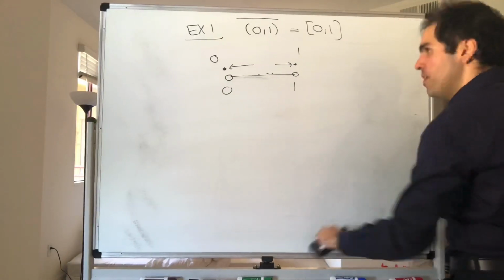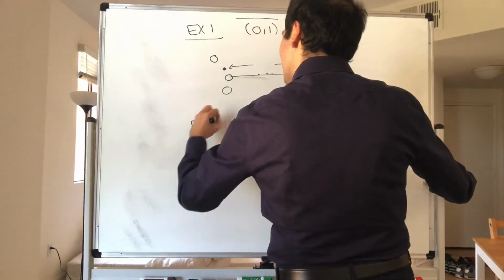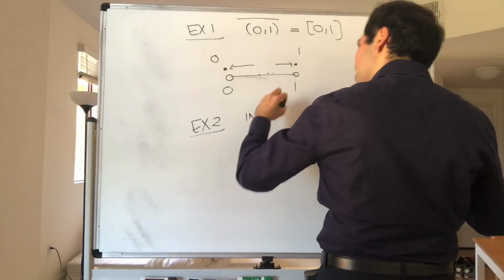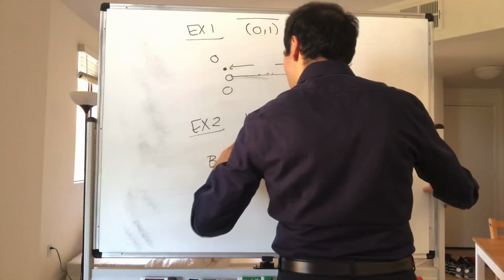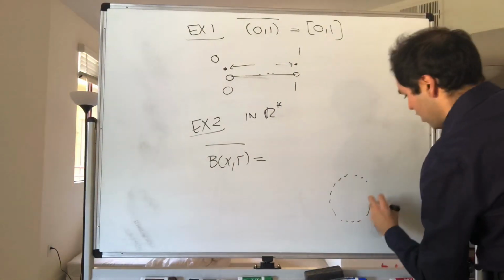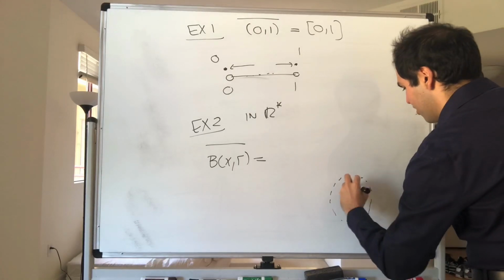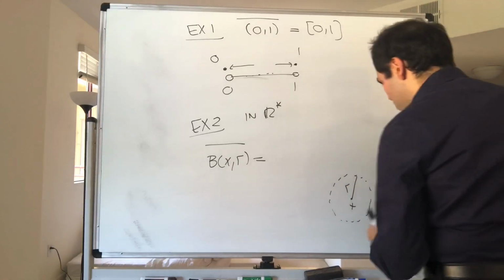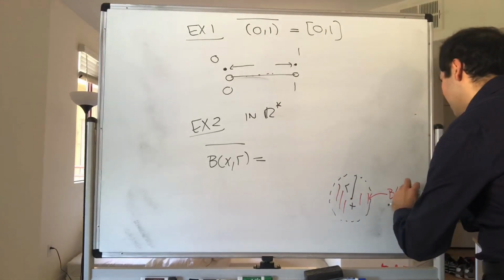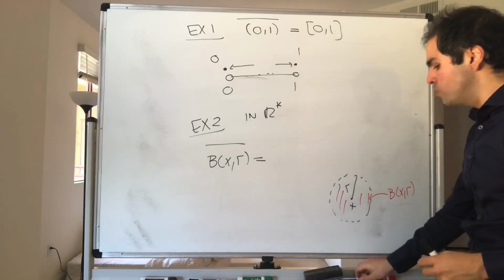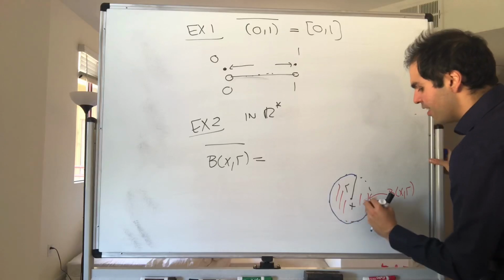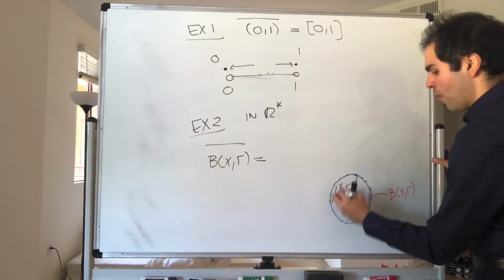Moreover, for the open ball, and be very, very careful, this is only true actually for R^k. In R^k, the closure of the open ball B(x, r) is actually the closed ball, meaning all the points that are a distance of less than or equal to r away.